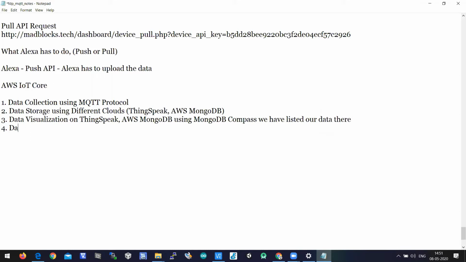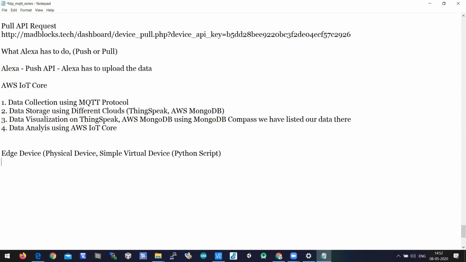And for data analysis, we are going to analyze the data using AWS IoT Core. So today we need to do analysis, and also collect data using the MQTT protocol. We have an edge device. This edge device can be a physical device, or a virtual machine, or simply a Python script.